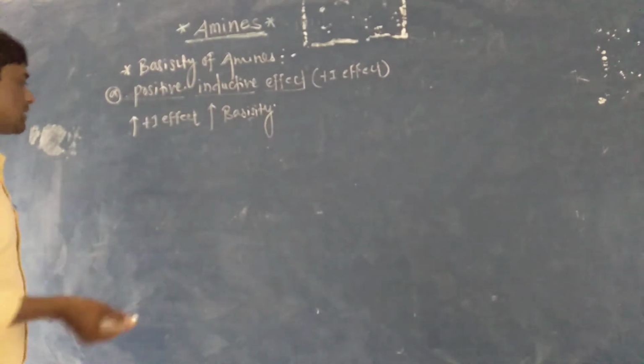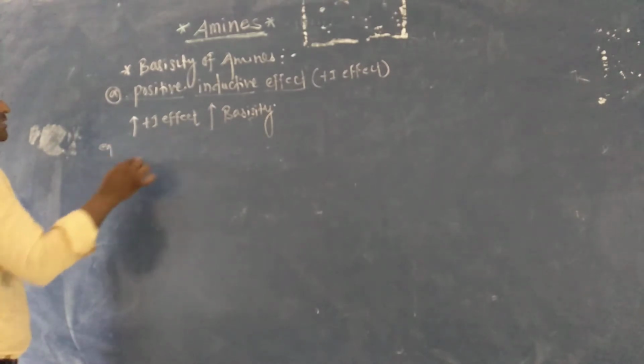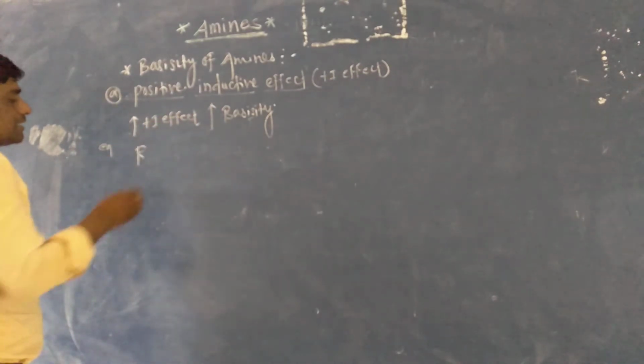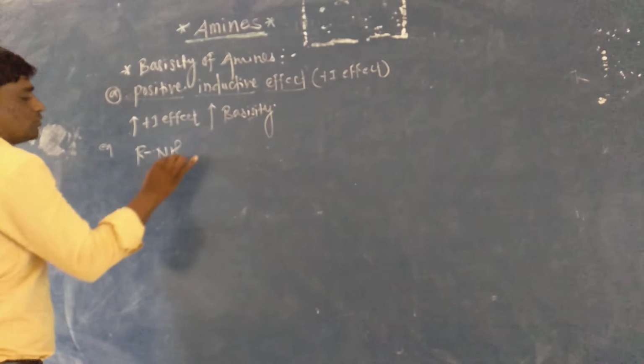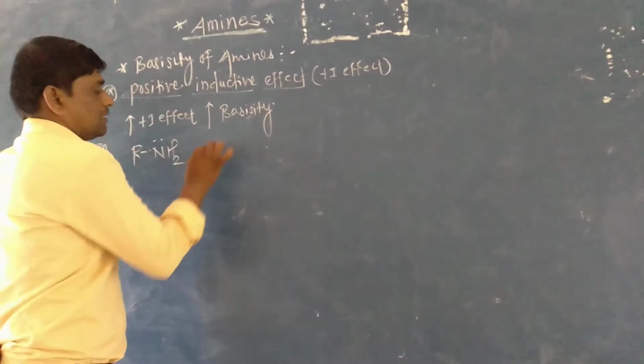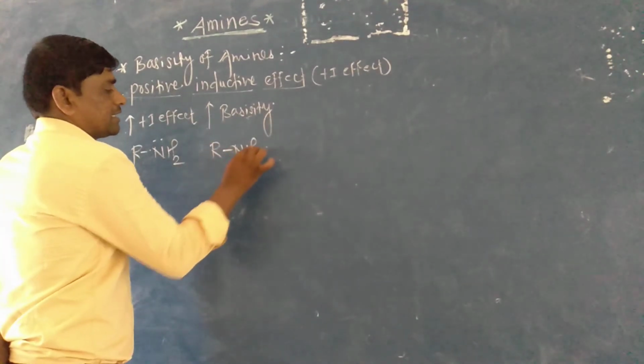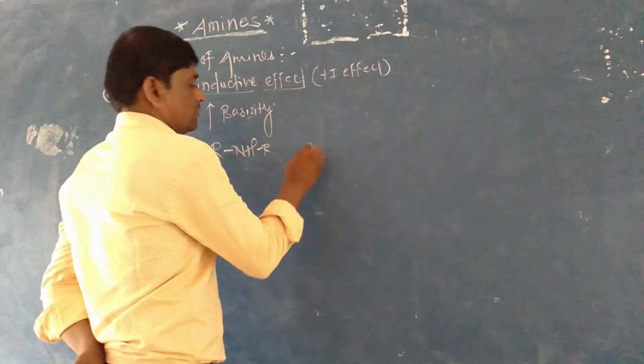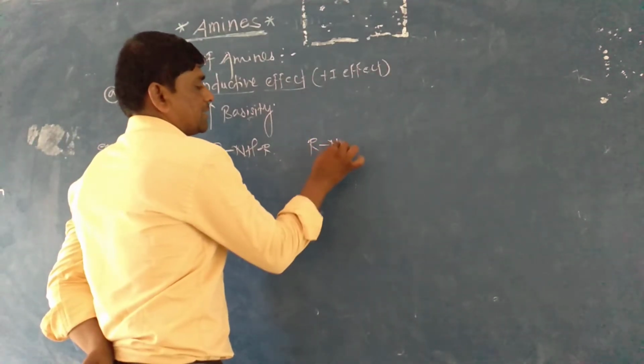I want to take the example of this effect: NH2, the primary amine. Now here we take the secondary amine, and here the tertiary amine.